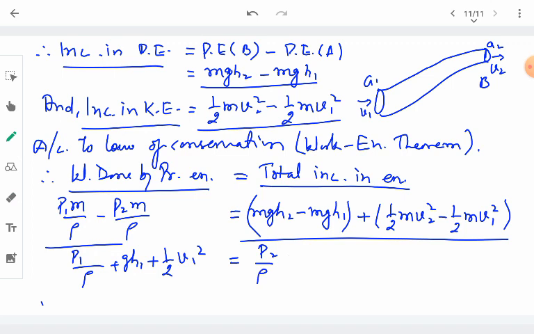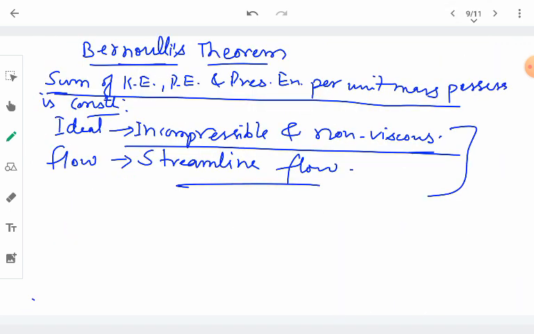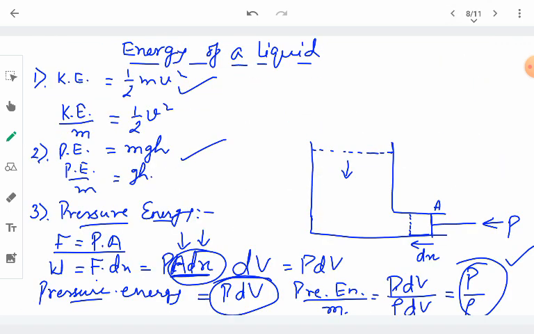So it is P2 upon rho plus gh2 plus half v2 square. If we focus on this, as we have discussed in case of energies possessed by a flowing liquid, this is the kinetic energy per unit mass, this is the potential energy per unit mass, and this is the pressure energy per unit mass.